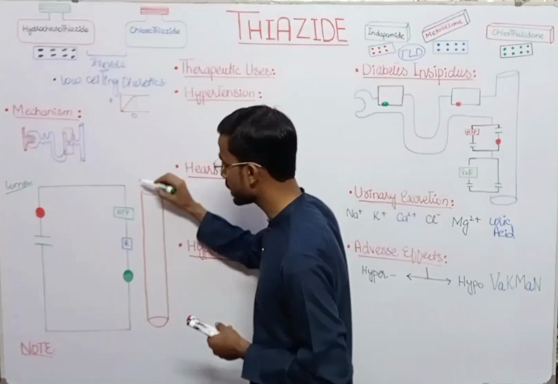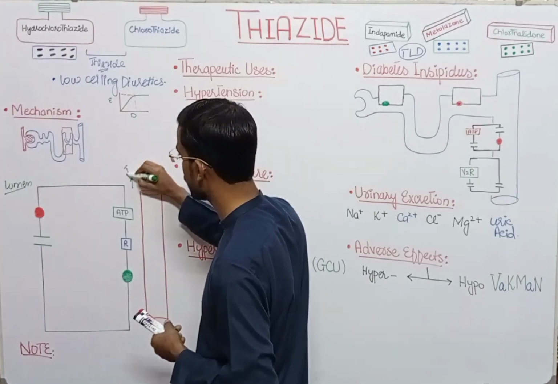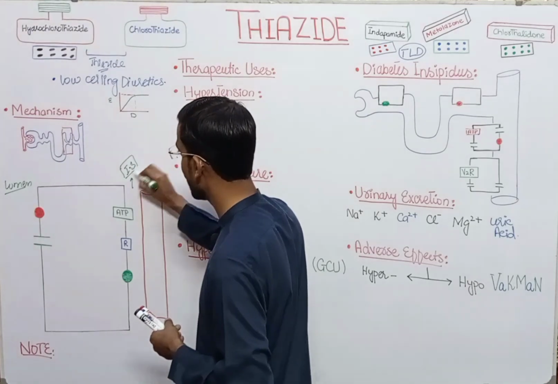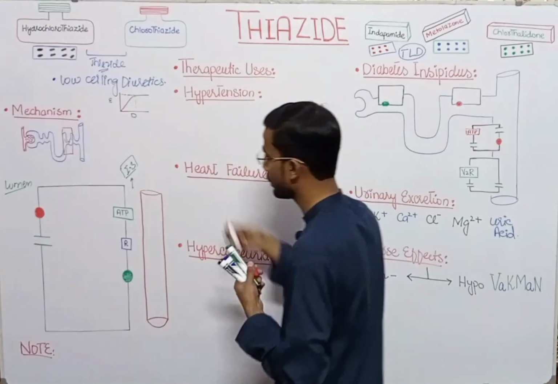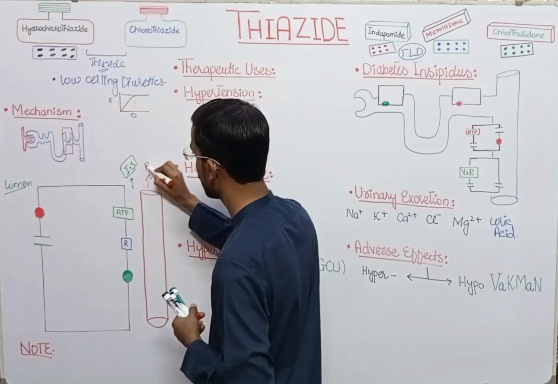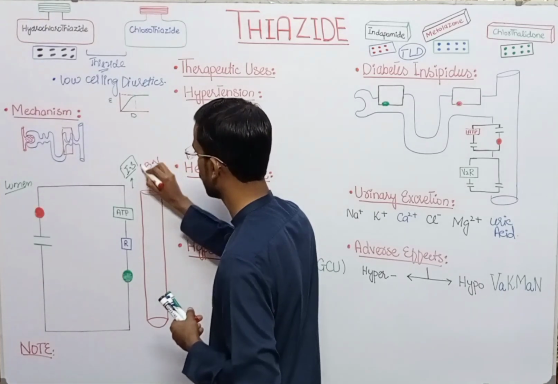This is the interstitial space, and here you see the blood vessel.